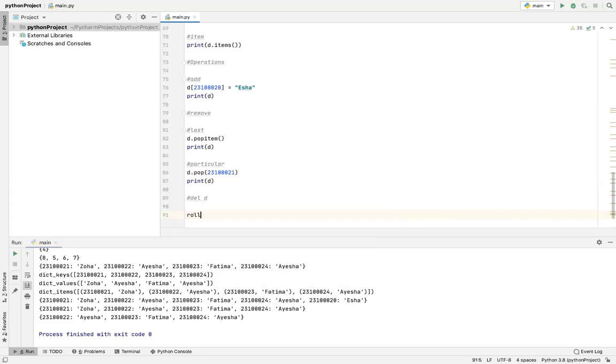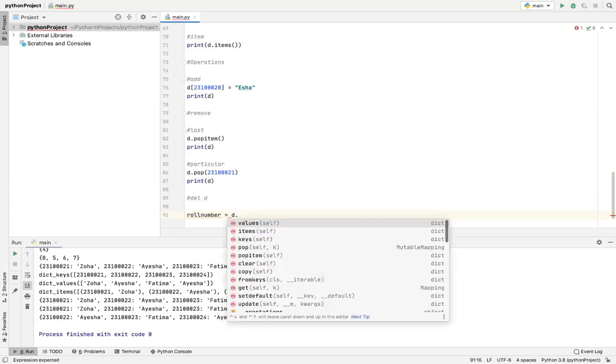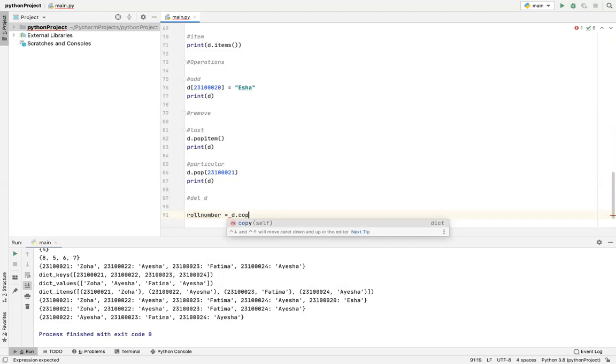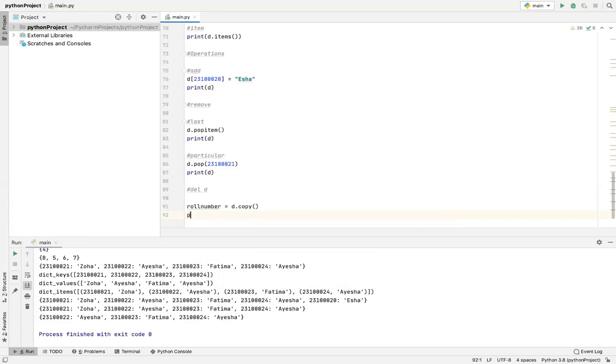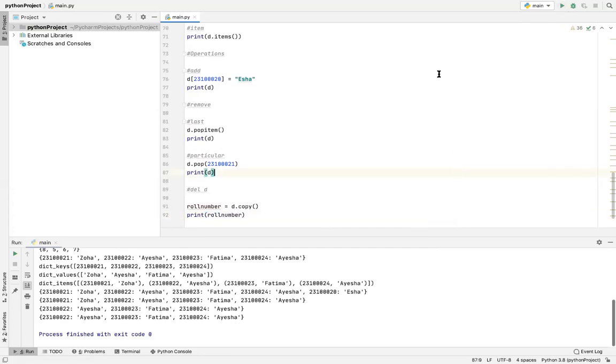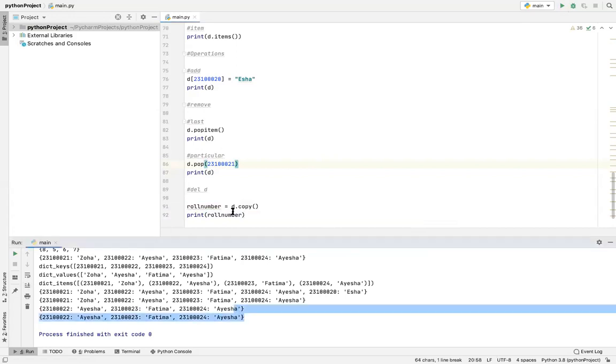This is a very useless operation, sorry, but there it is, so I have to teach it as well. This is just d dot copy, and that's how it is copied. Then we can also print roll number, and here we have it. Yes, it's practically the same, but you copied it into another variable.